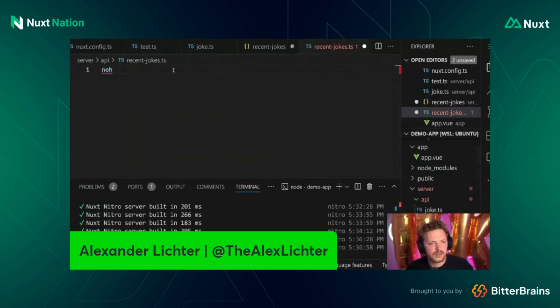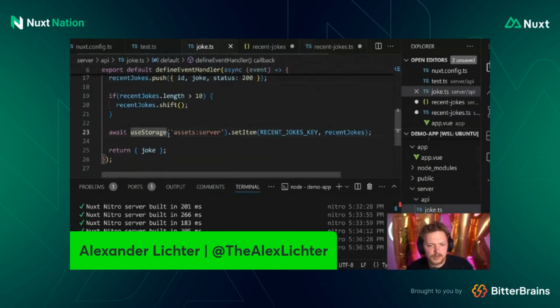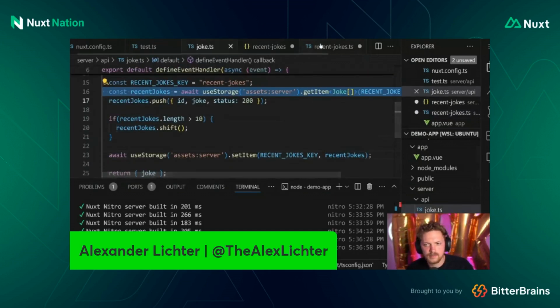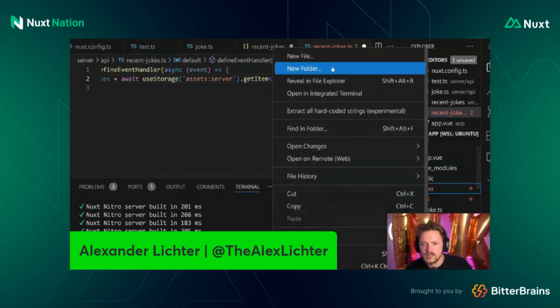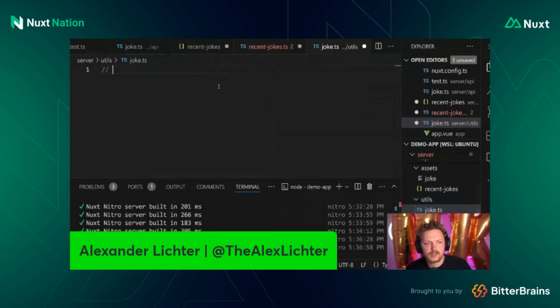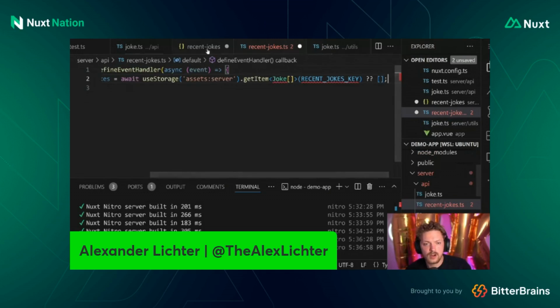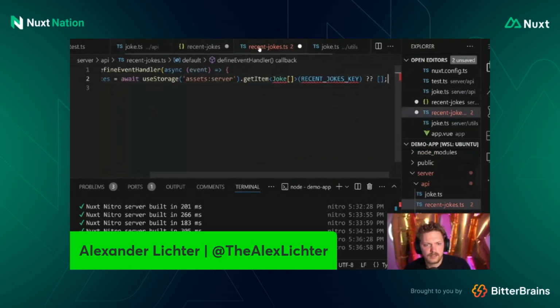So our Nitro handler comes back here, and now I do something that I really don't like: copy paste code, because this is ideally something you put in a util file, because then it starts with like, oh, what's the key, what's the type? So you could just say, hey, server utils joke.ts, and put everything in here. So move your joke code here, because then you can just reuse it wherever you want, and it's in one place, which I would really, really recommend.